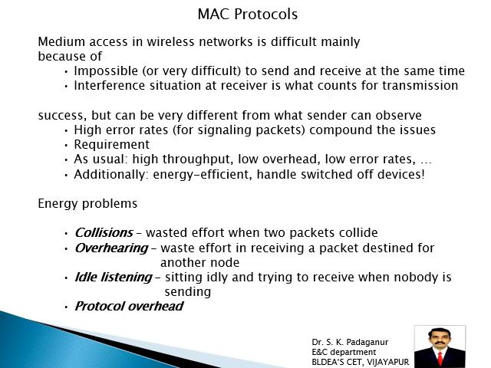Then media access in a wireless network is difficult mainly because it is impossible to send and receive at the same time. This is very important. So many things may collide. Interference at the receiver is what counts for transmission success, but can be very different. High error rates; requirements as usual are high throughput, low overhead, low error rates.